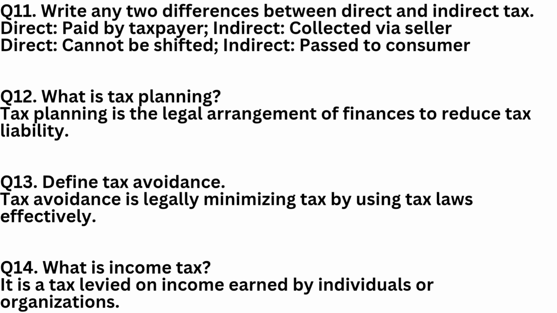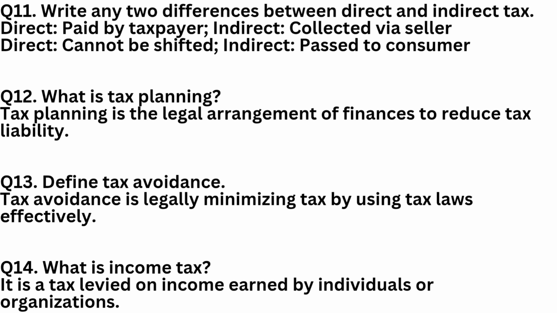Question 11. Write 2 differences between direct and indirect tax. Direct tax is paid by the taxpayer to the government, and cannot be shifted. Indirect tax is collected by sellers and passed on to buyers, like VAT. Question 12. What is tax planning? Tax planning is the legal process of arranging finances to reduce tax liability using available deductions, exemptions, or incentives.